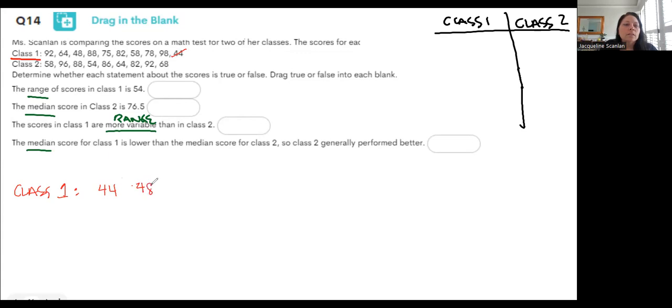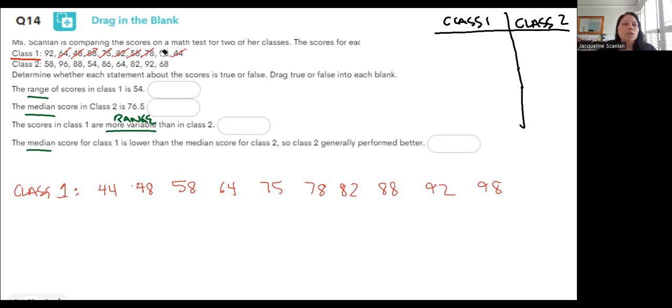48, 58, 64. Got two numbers in the 70s, 75 and 78. Got two numbers in the 80s, 82 and 88. Oops. And then I've got two numbers in the 90s, 92 and 98.